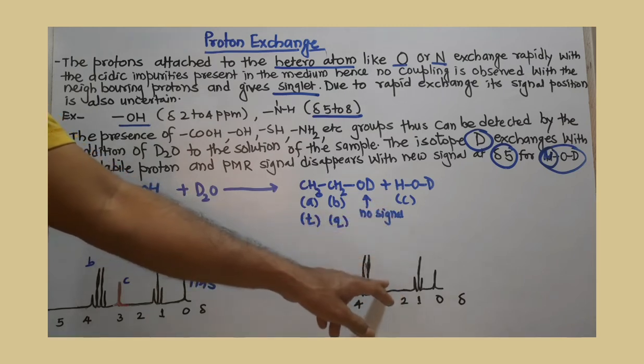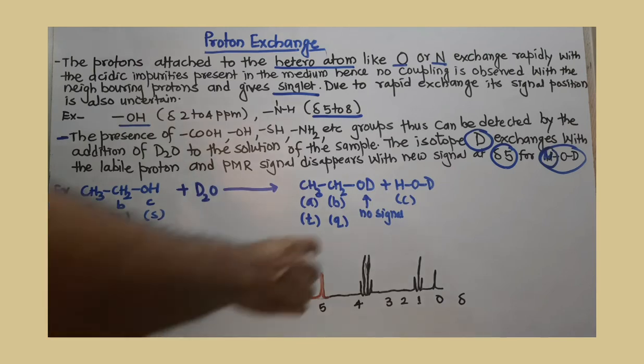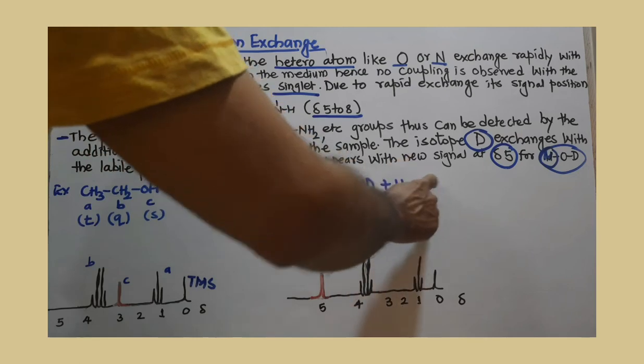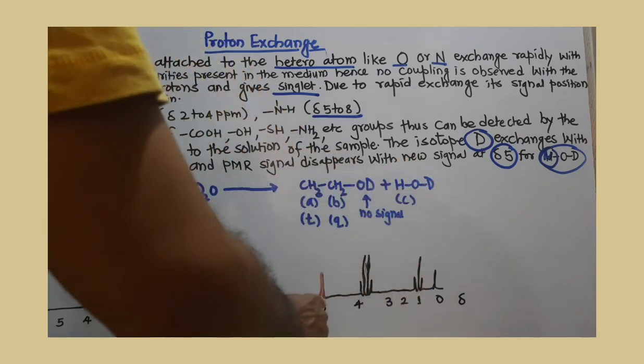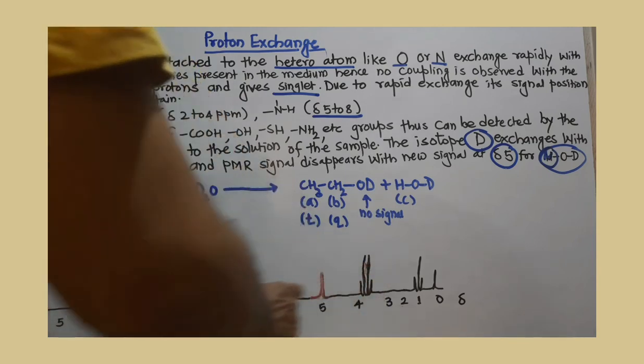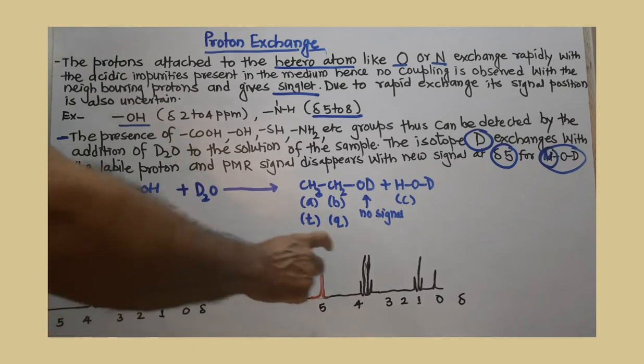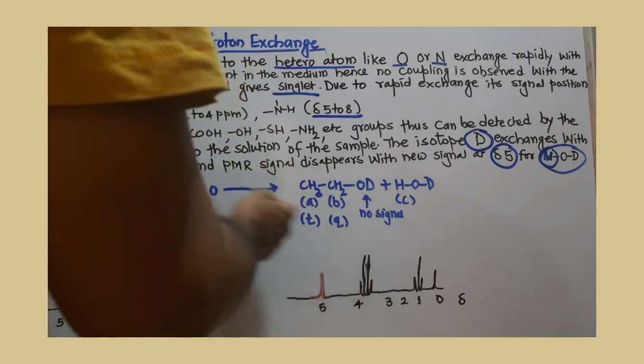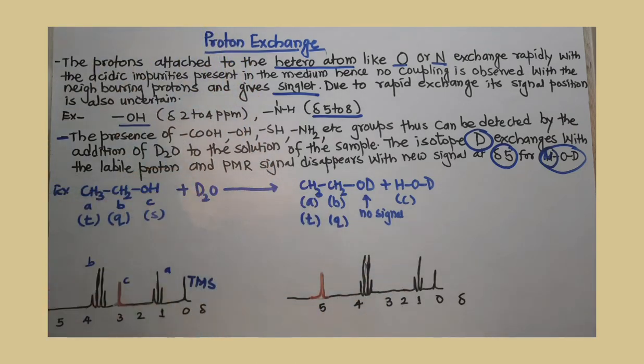Instead of that you get one more signal at 5 for the proton of HOD. So if you get a signal around del value 5, and the signal which was present in the previous NMR spectrum has disappeared once 1 to 2 drops of heavy water are added, you can definitely make the inference that there is a labile proton present in the molecule.